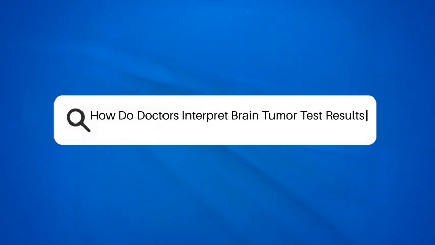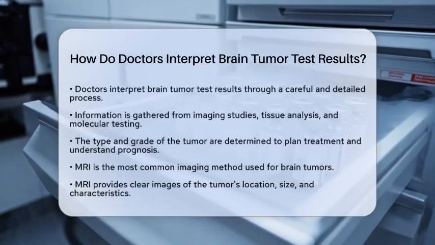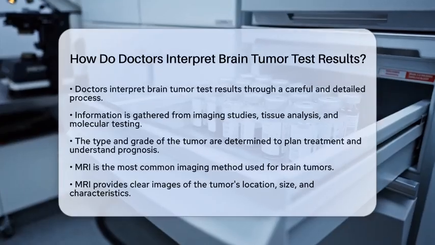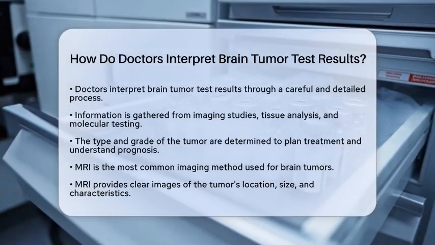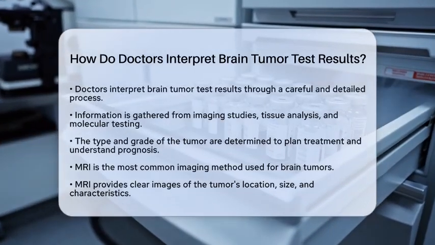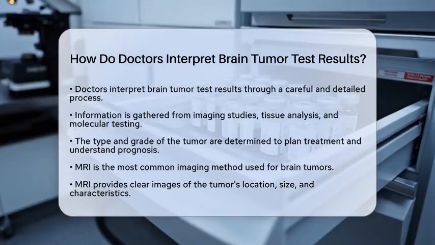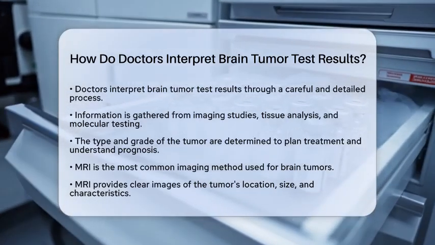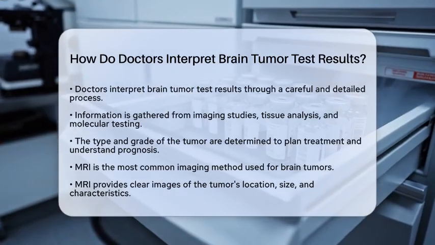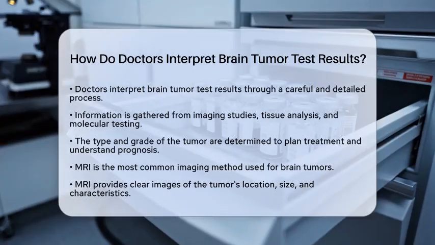How do doctors interpret brain tumor test results? When it comes to understanding how doctors interpret brain tumor test results, it's a detailed and careful process. Doctors gather information from various sources, including imaging studies, tissue analysis, and molecular testing. This helps them determine the type and grade of the tumor, which is essential for planning treatment and understanding prognosis.